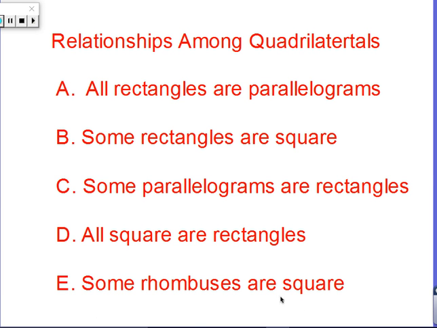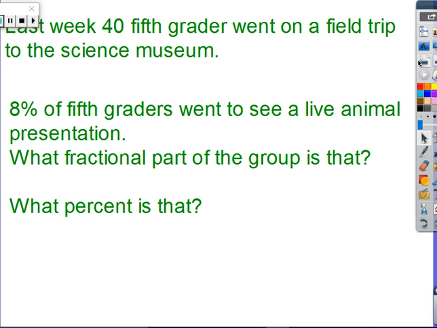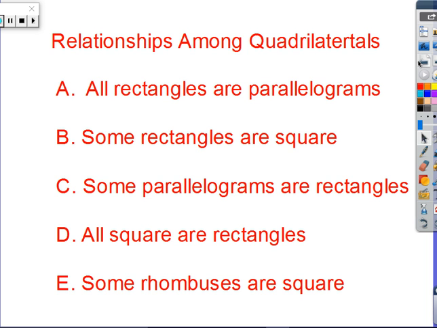And some rhombuses are squares. So discuss these among your partners. Say if you agree or disagree with these. Then let's move on to doing worksheets number 8, 9, and 10. And 10 goes with these right here. So tell if you agree or disagree with all these.